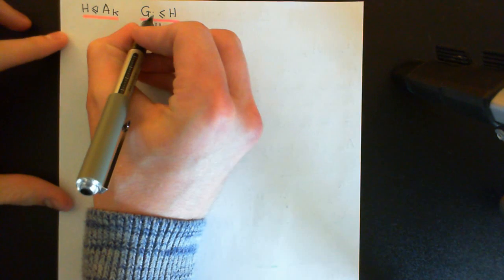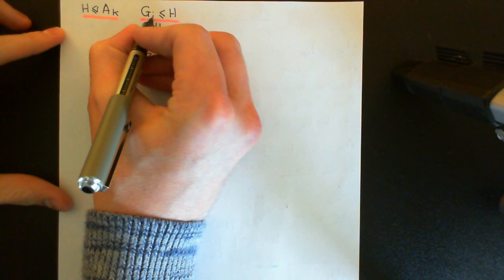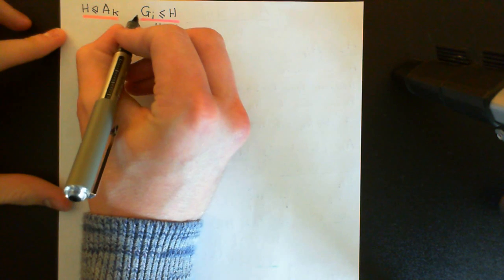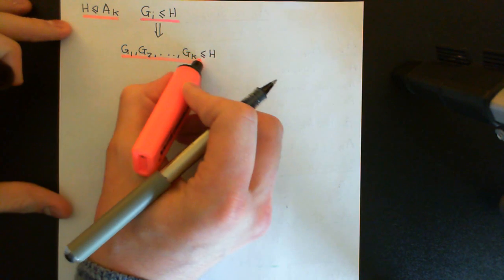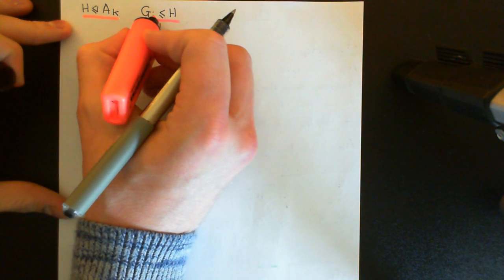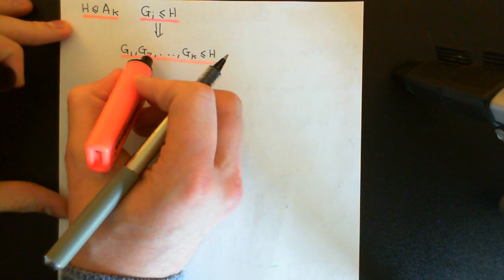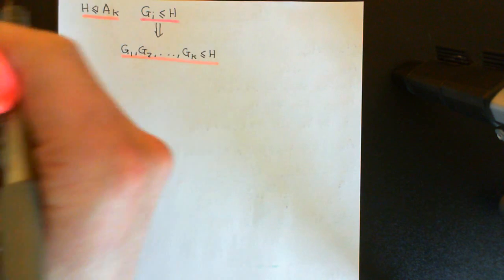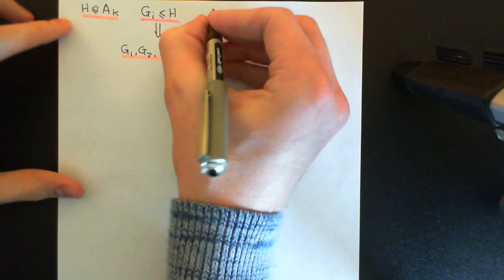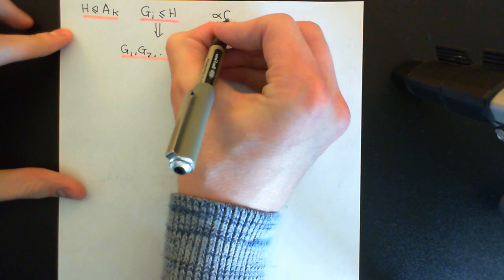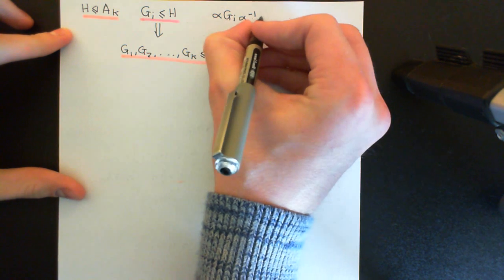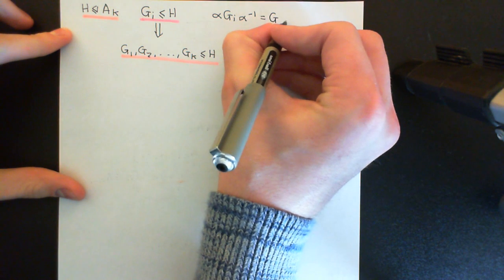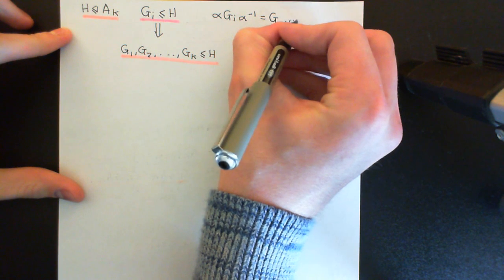Not just one of them, the one that stabilizes this one element sigma. I claim all of them are now going to be in there. And the reason is that we showed that we can turn GI into another one of these by conjugating it by a certain element. So in the prerequisite portion I showed you that if you conjugate one of these stabilizers by an element alpha, what you end up with is another stabilizer which will now stabilize alpha of I.